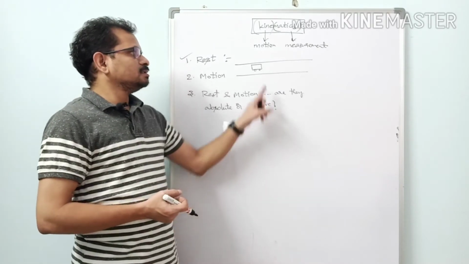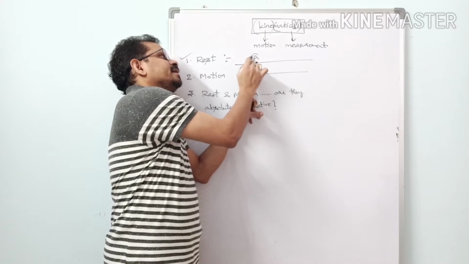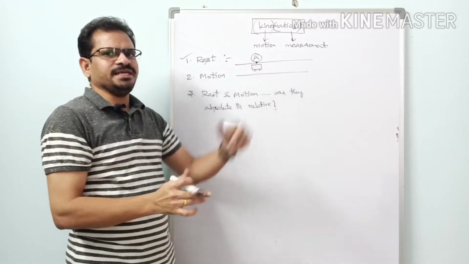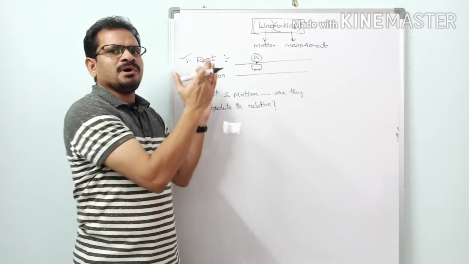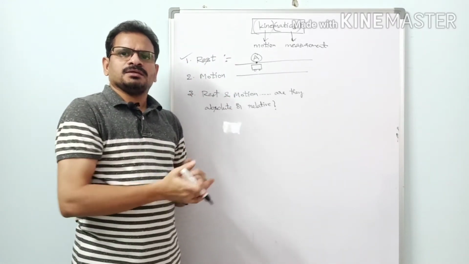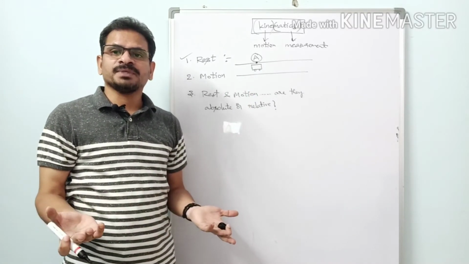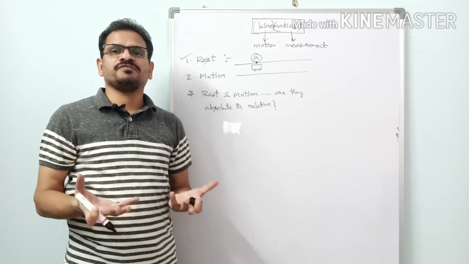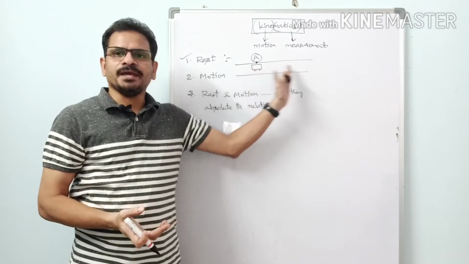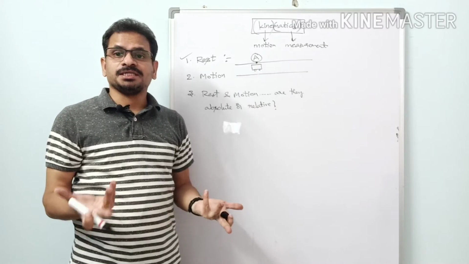So what is rest? If the position of a body does not change with respect to its surroundings. Here it is parked at a point A, shop A. The car is parked in front of shop A in the morning, and till evening also the car is there only. Then what can be revealed from that? The car has not shifted its position from the shop A. So we can say that this car is in a state of rest.